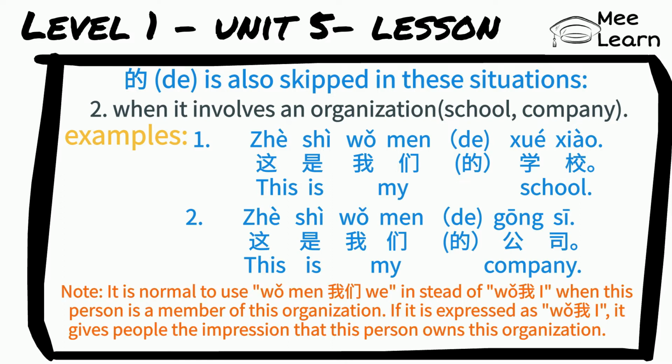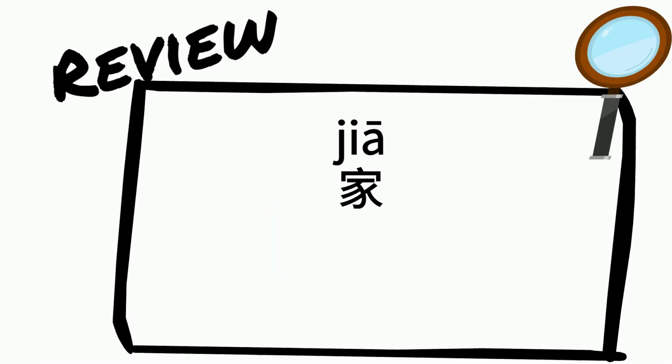Note here that it's normal to use 我们, which is we, instead of 我, I, when this person is a member of this organization. If it's expressed as 我, which is I, it gives people the impression that this person owns this organization. Let's review.